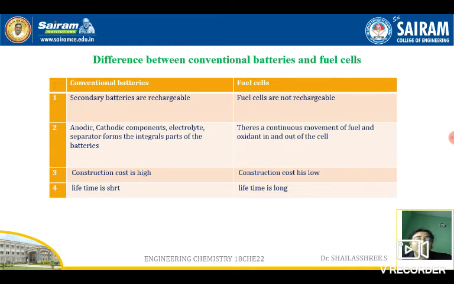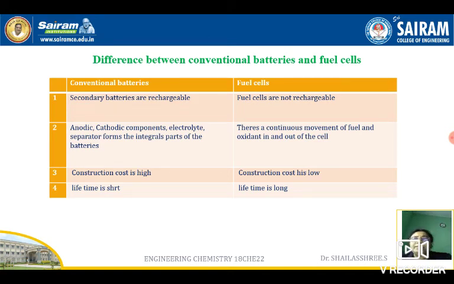So when this question is asked, we have to write what fuel cells are. Fuel cells are galvanic cells which convert the chemical energy of the electrochemical reaction directly into electrical energy. Then you have to write advantages and disadvantages. Advantages: it is environmentally friendly, eco-friendly, with no production of byproducts. Coming to the disadvantages, the initial cost will be high, and when we use fuels like hydrogen, the cost will be high, and gaseous fuels should be kept under pressure.